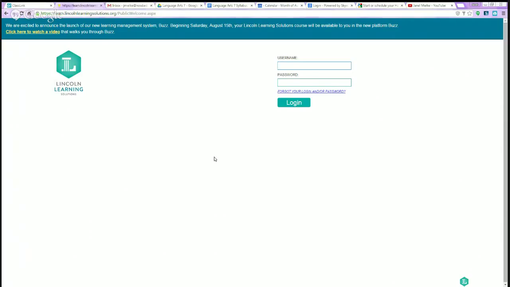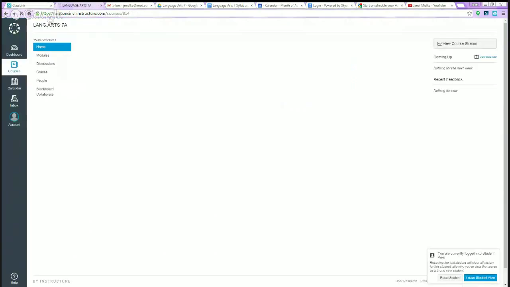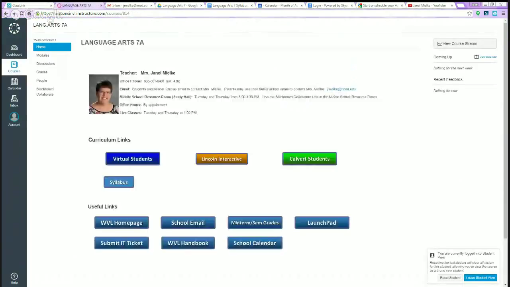Now, I'm unable to go any farther than that right now simply because I don't have any credentials for a student yet to show you that section. So Language Arts 7 students, if you are working independently, and I believe there are only 2 of you, you're going to click on the Lincoln Interactive button. That will take you there.